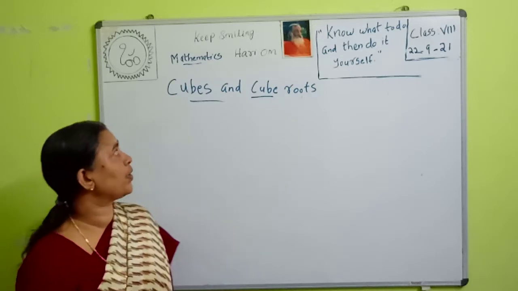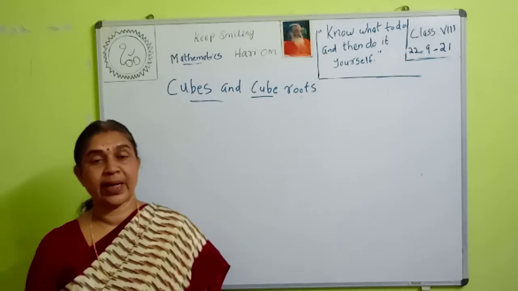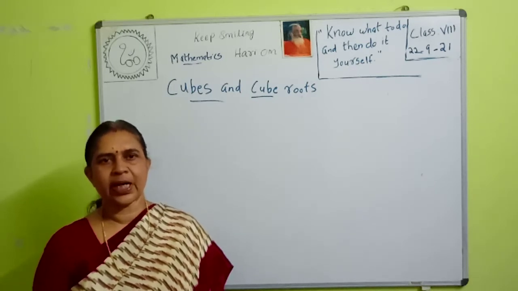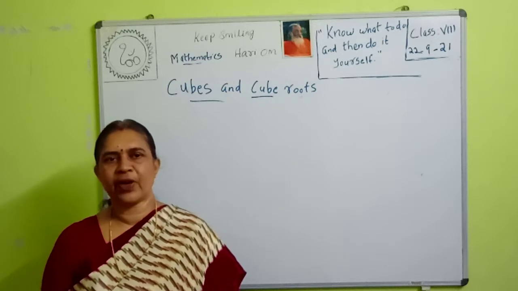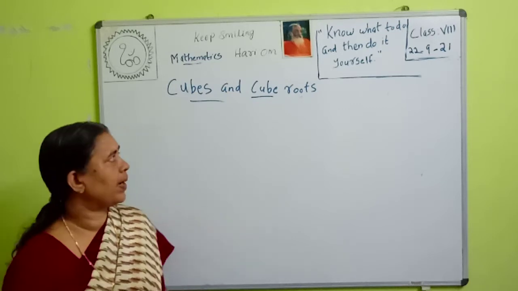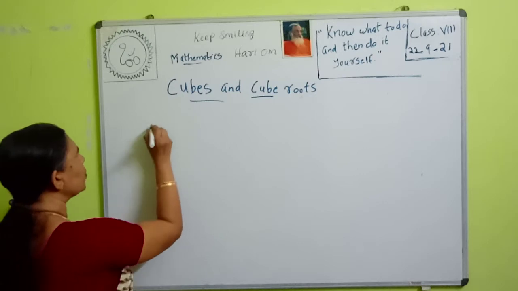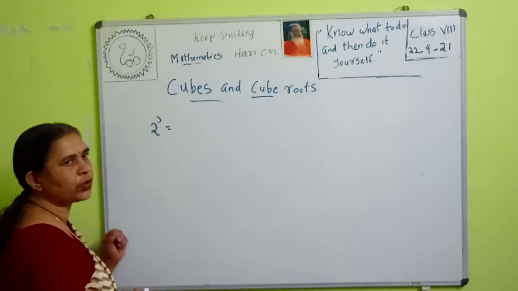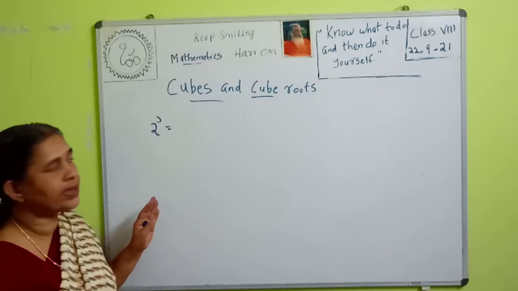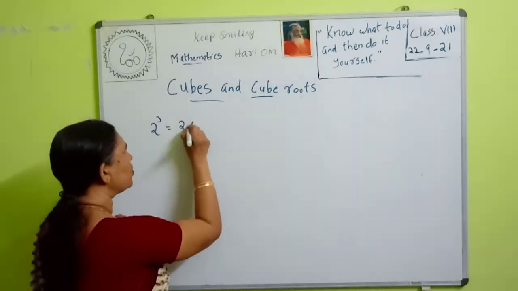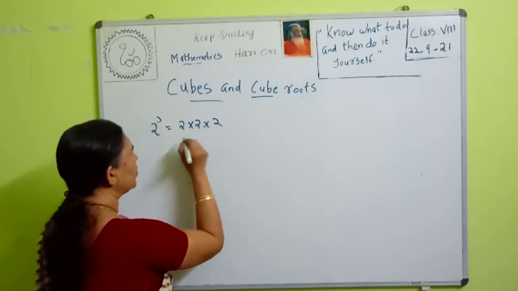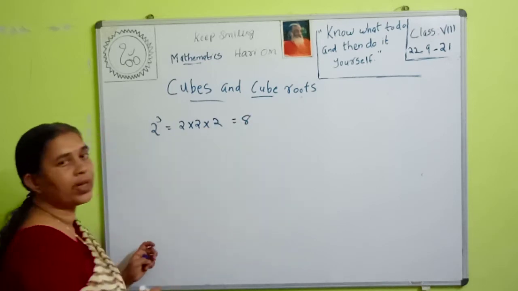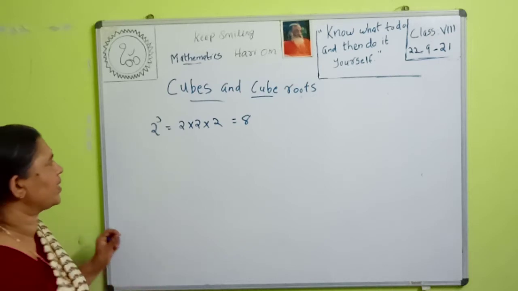Then to find the cubes of a number, we multiply the number how many times? 3 times. If you multiply a number 3 times, then we will get the cube of a number. For example, 2 cube. We are asked to find the cube of 2. 2 cube means 2 multiplied how many times? 2 cube means 2 into 2 into 2. 2 into 2 is 4. 4 into 2 is 8. Then what is 2 cube? 2 cube is equal to 8.